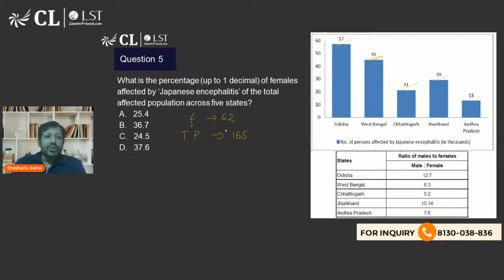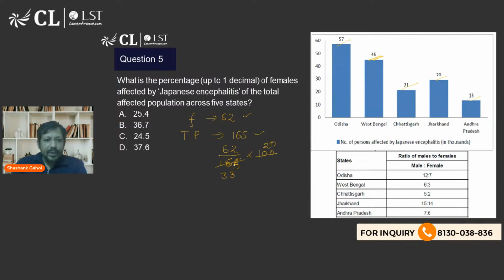Right. Now the question is saying the number of females is what percent of this? So that is going to be 62 divided by 165 into 100. I am cancelling it by 5. So this is 33. This is how much? 20. Okay.